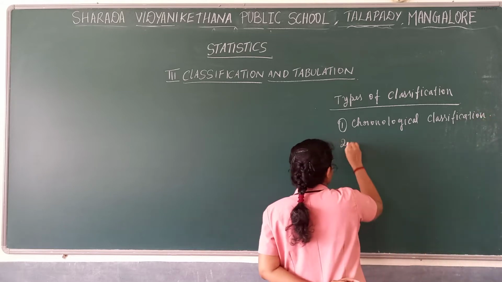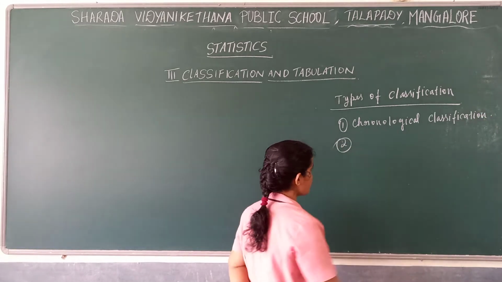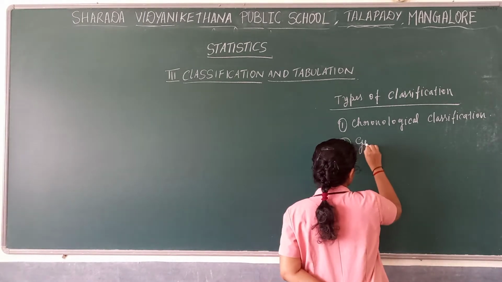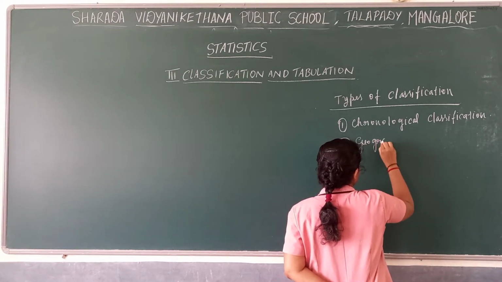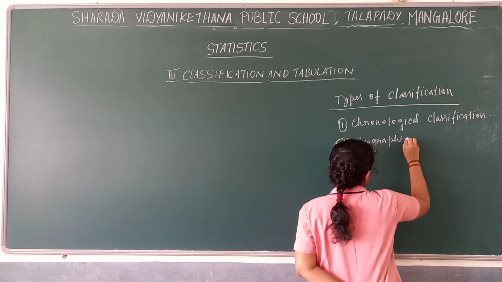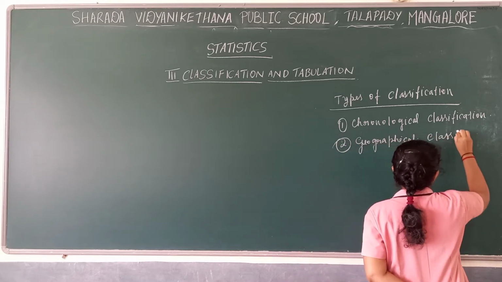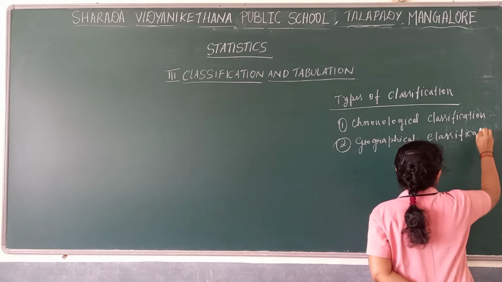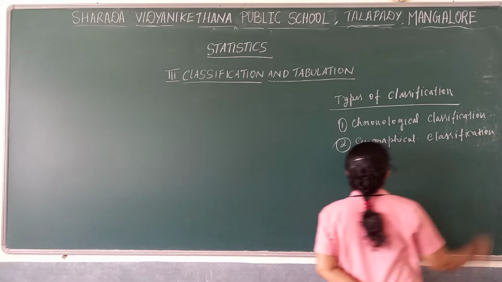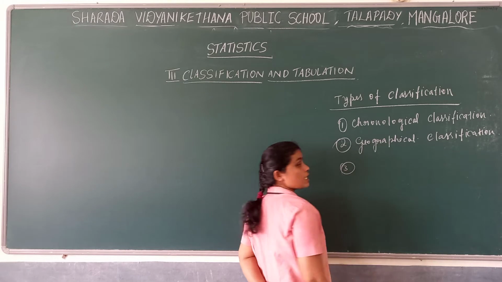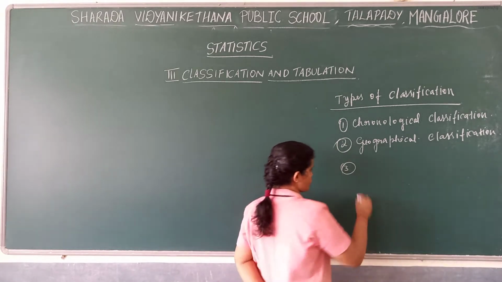Then next comes geographical classification. Then the third one, qualitative classification.